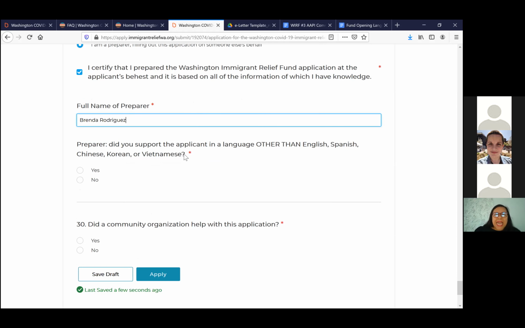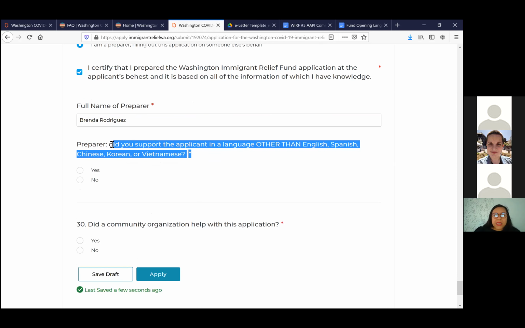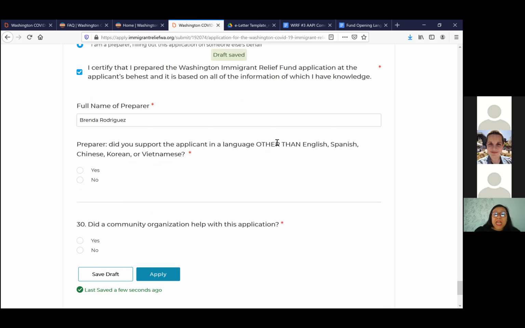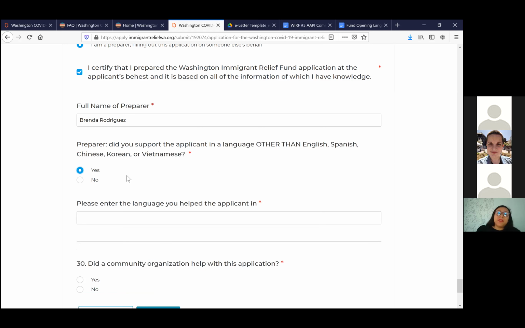And we are asking if the application was completed in any other language other than the one that the applications are in, which is five of them. And this also helps us understand outreach, and then, if we were to do this again, what new languages we would need to have in this application. So yes, no.